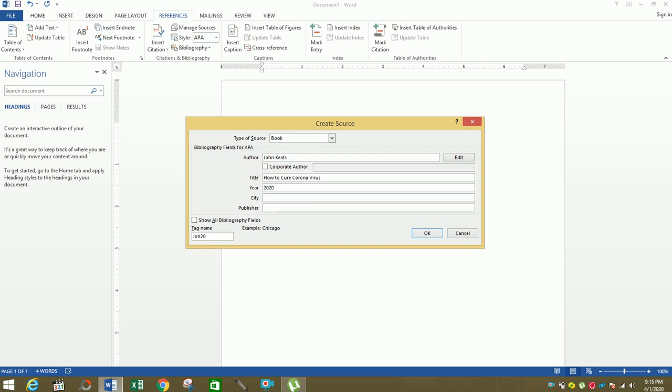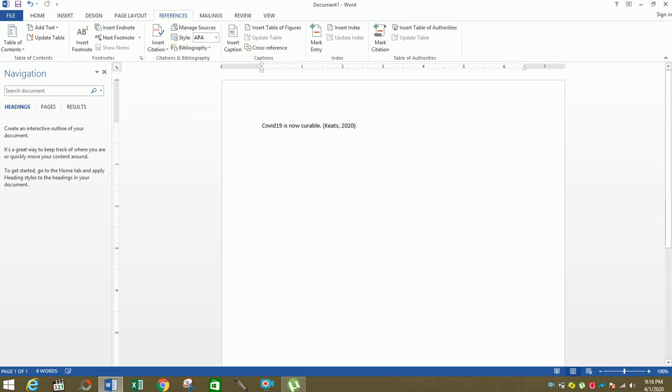The city was Lahore, and the publisher was Oxford Publications. So this is the information that we get from every book and every research article. So this is present there. So we need to copy that. Now this way, there is Keats with 2020, the reference is there.